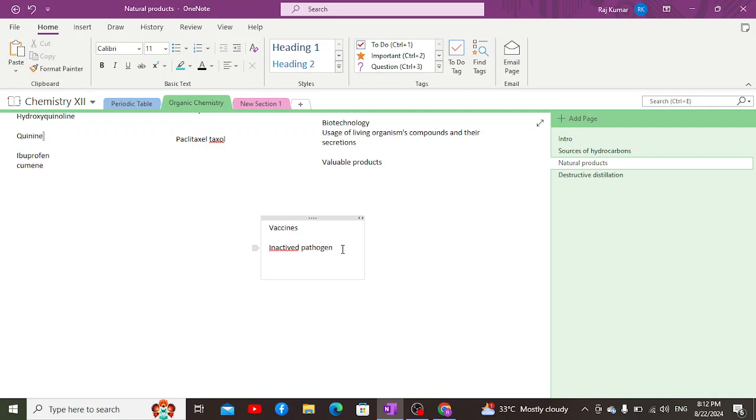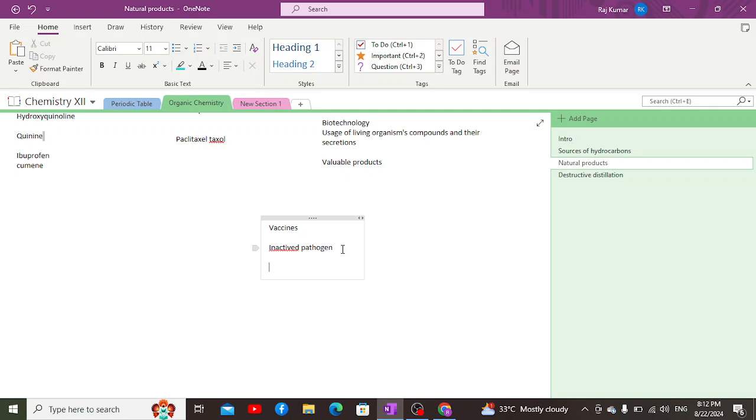When the vaccine is inserted in our body in the form of inactivated pathogen, it triggers our immune system, which secretes antibodies to eradicate that inactivated pathogen, because our body gets alerted whenever there's danger coming inside. Killing that pathogen is quite easy because it is inactivated and dead, either inactivated or dead depending on the type of vaccine.